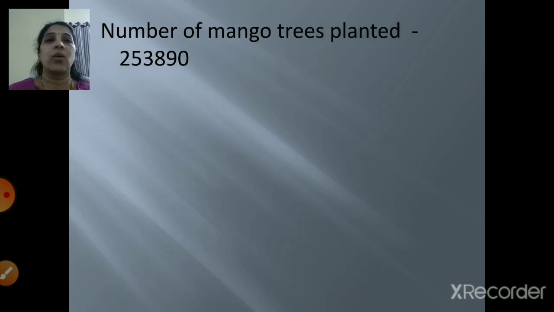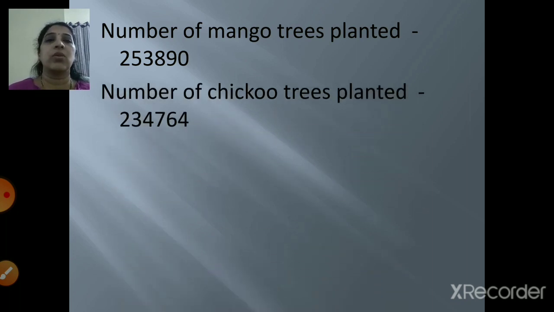The number of mango trees planted is 2,53,890 and the number of chiku trees planted is 2,34,764. So we'll write these two numbers, right? On one side I have written 2,53,890 and on the other side I have written 2,34,764. Now we'll compare them, right? Both are the same digit numbers. Yes, both are 6-digit numbers.